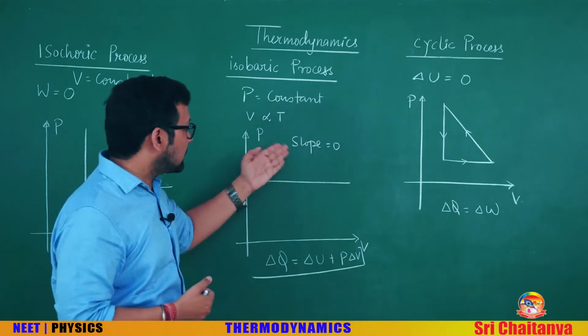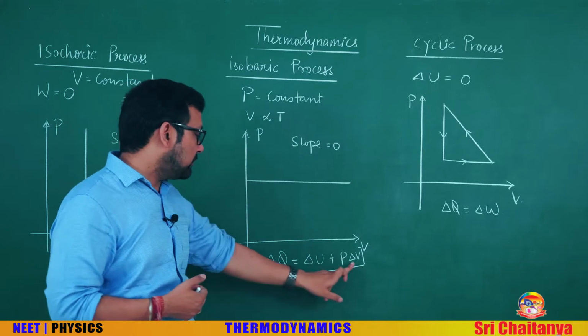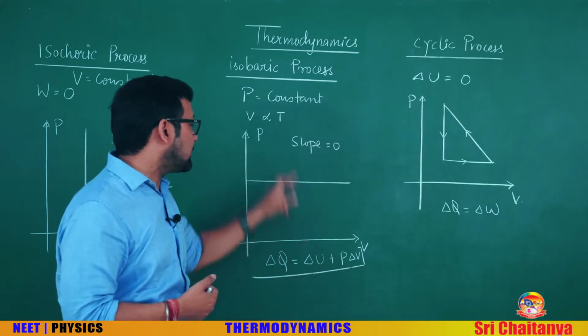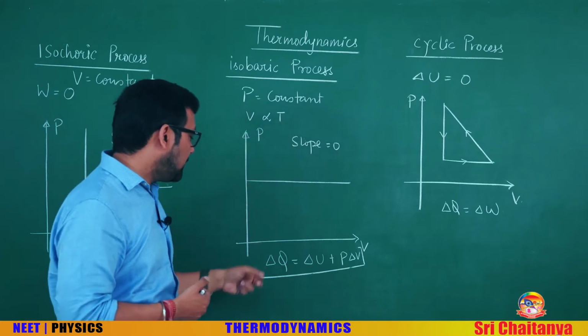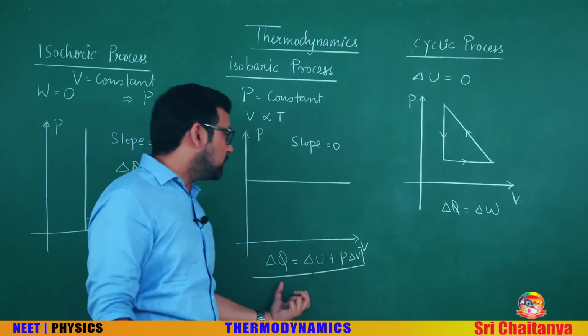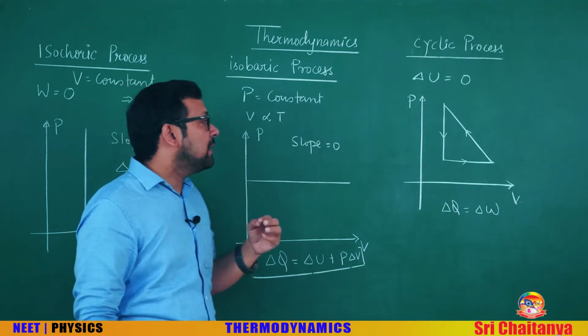Now if the slope is 0, pressure is constant, and the work will be P delta V. Delta U is not 0 as the temperature will change according to volume. So, delta Q is delta U plus P delta V. This is the first law of thermodynamics for this.